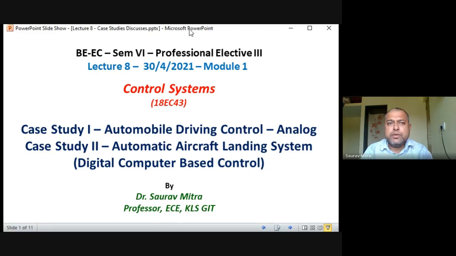Analog control and digital control, we have seen what the difference is. Between analog feedback control and digital feedback control, the main difference is that there is a digital control block, a computer block, there is a clock frequency, and an ADC and DAC are all connected in the case of digital computer based control. So this is the application. What exactly are the applications that we are going to see here today? You have to follow the book of Gopal, in the first chapter only. You'll find a lot of explanations given on different types of control. So 2 we have chosen from that.